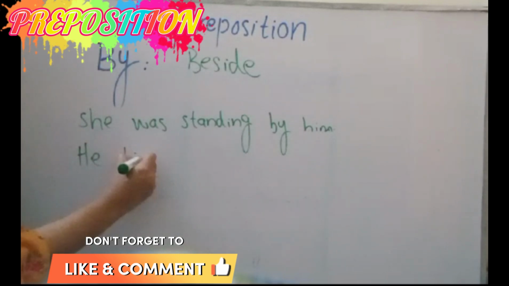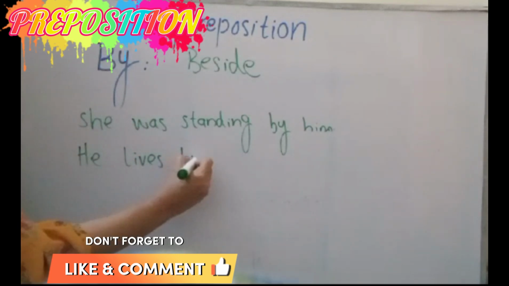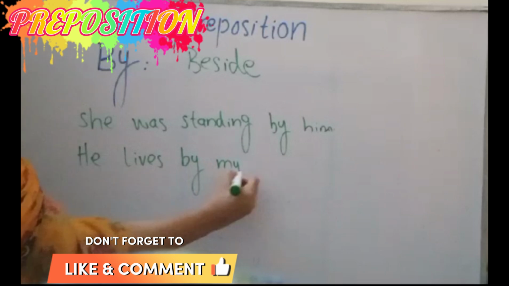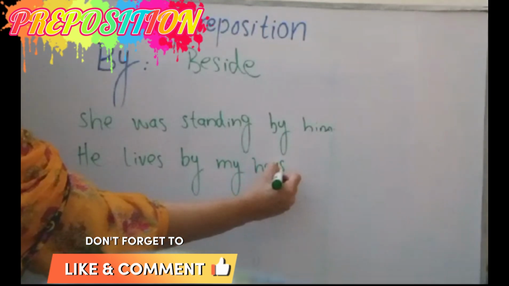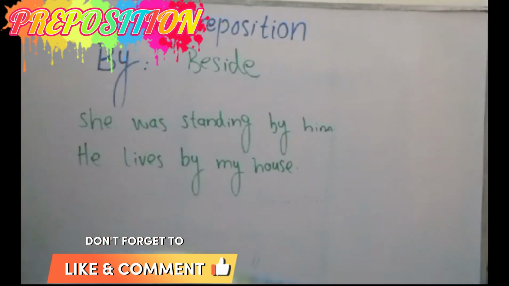He lives by my house. So this is the use of beside. She was standing by him. He lives by my house.